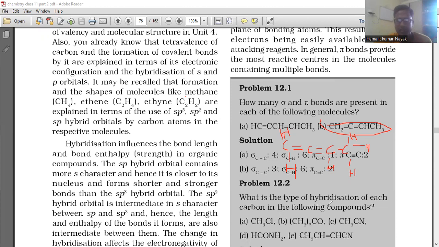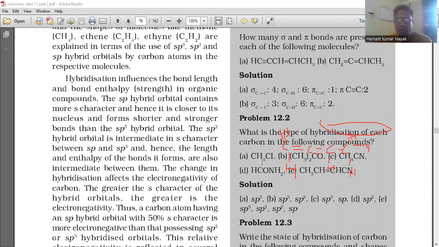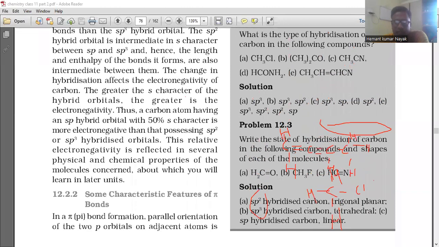What is the type of hybridization of each carbon in the following compound? So this is the thing. Here CH3Cl. First we have to draw the structure. So here Cl and the 3 hydrogens. Here 1, 2, 3, 4 sigma bonds means sp3. Similarly, there are different ways.